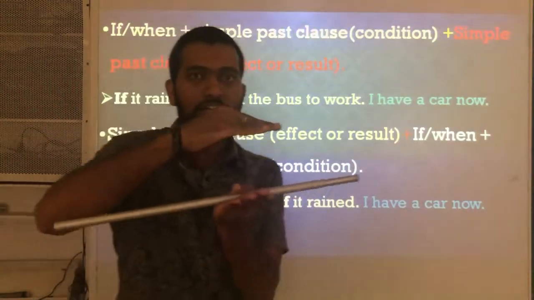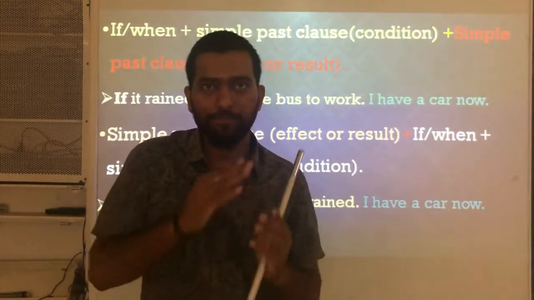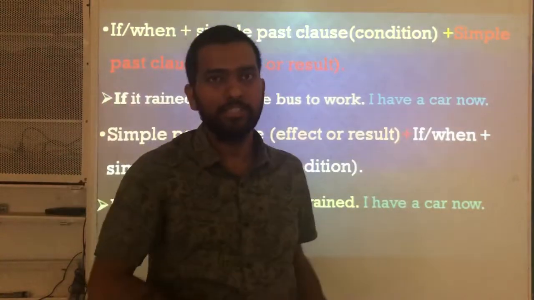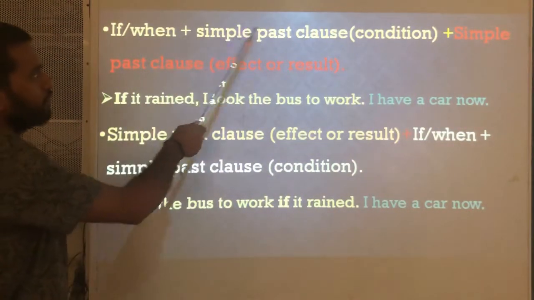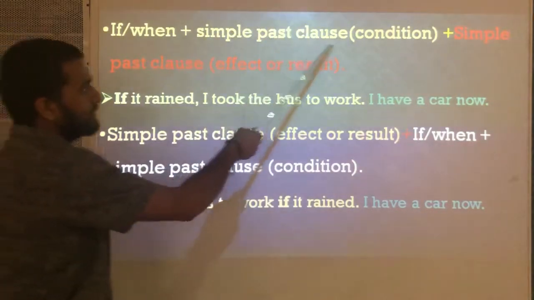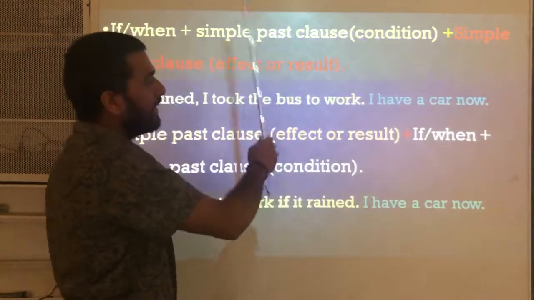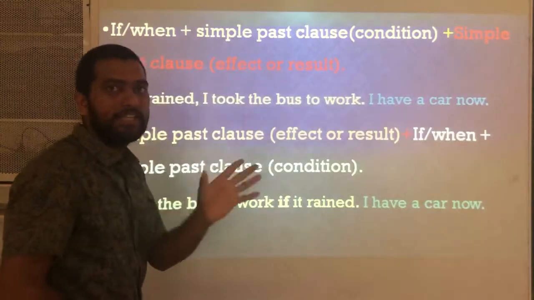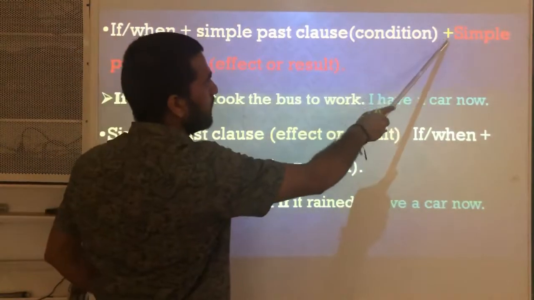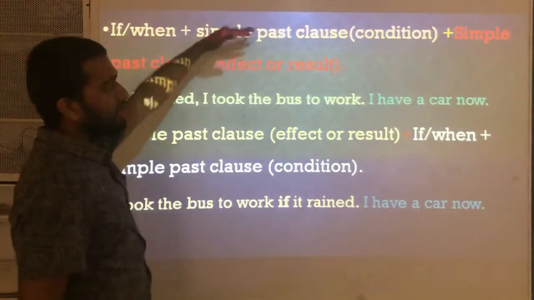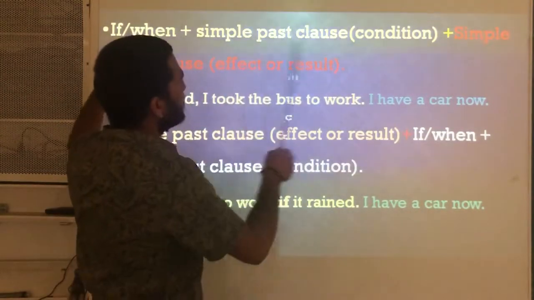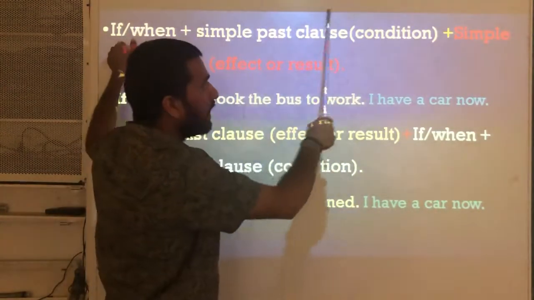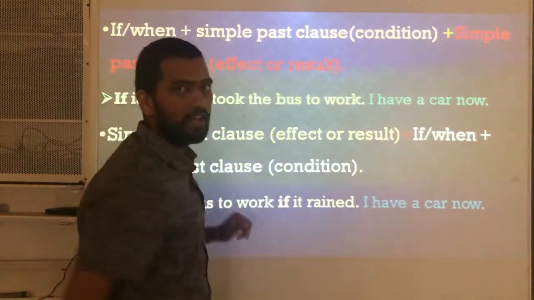What is the word used to happen? It means which happened in the past. If or when plus simple past clause forms one condition. Next, I differentiated this with colors. See, different colors. This is called the if clause and the second one is called the main clause.